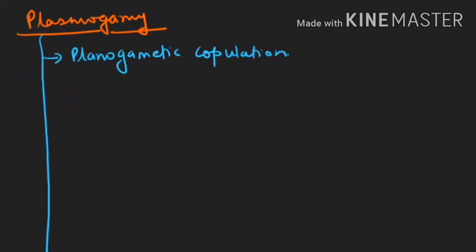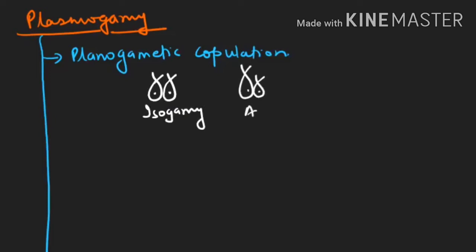If the motile gametes are of the same size, then we say that is isogamy. If the motile gametes are of dissimilar size, then we call it anisogamy. And if one is stationary and only one is motile, then we call it oogamy.